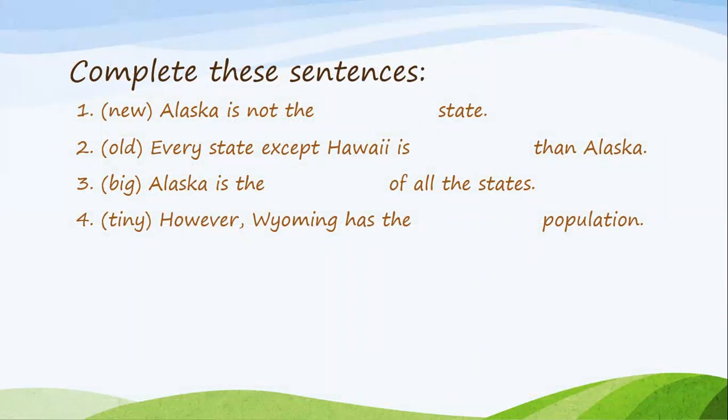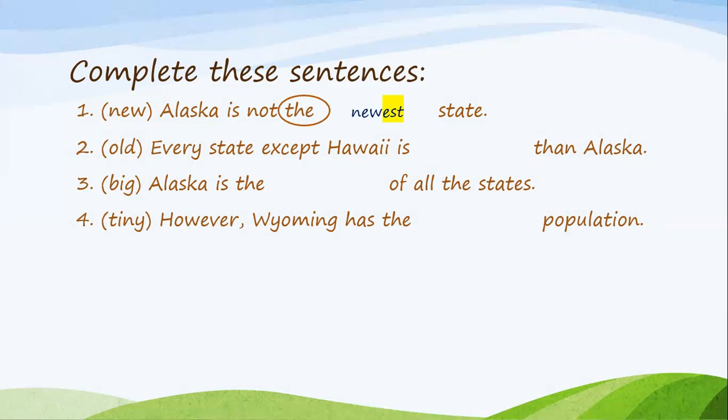Let's complete these sentences. Number 1, new. Alaska is not the blank state, and we're working with new. Now, remember those keywords that I told you about? Here we go. In the first sentence, we have the. Do you remember what to use if we found the word the in the sentence before forming the comparison? Do you remember? If you said superlative, you are correct. So Alaska is not the newest state. We add EST.